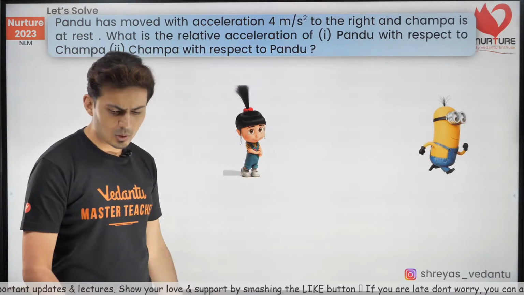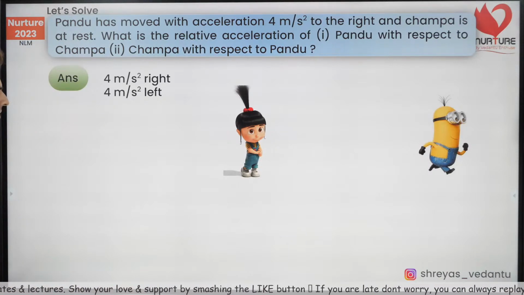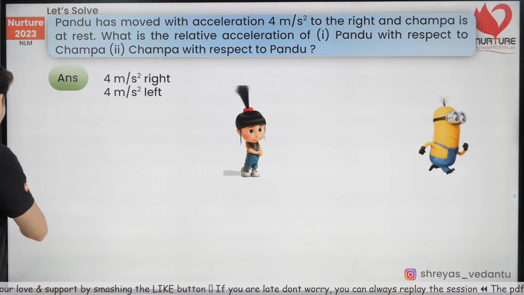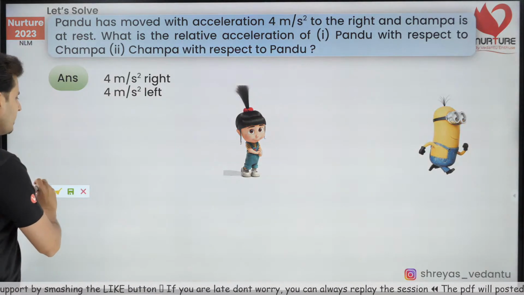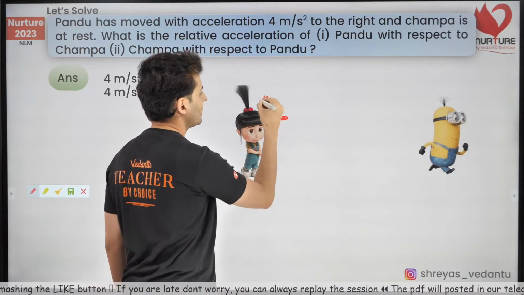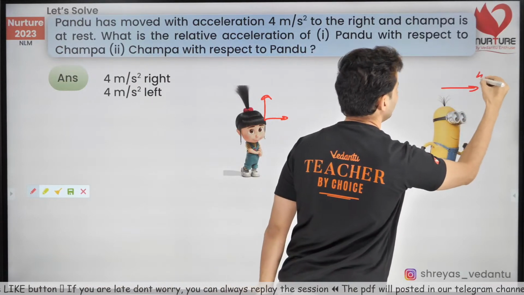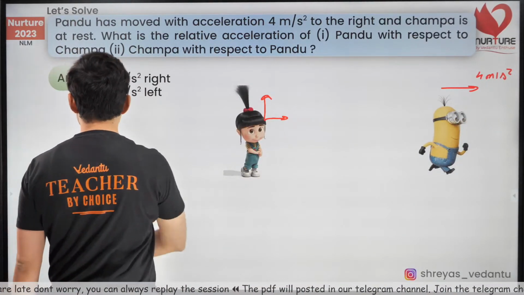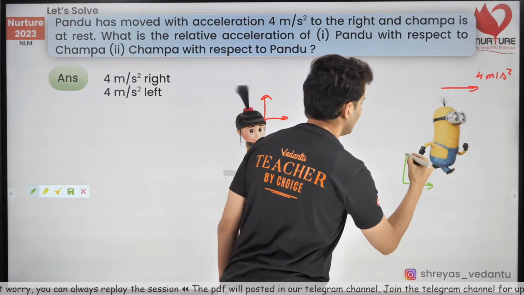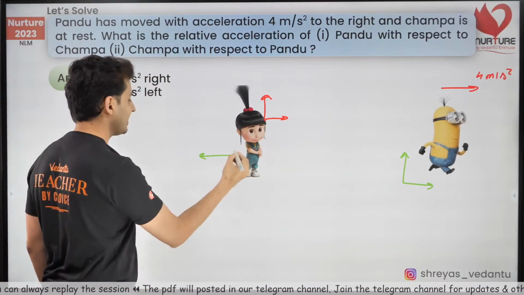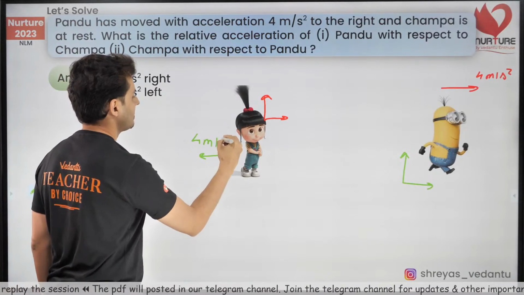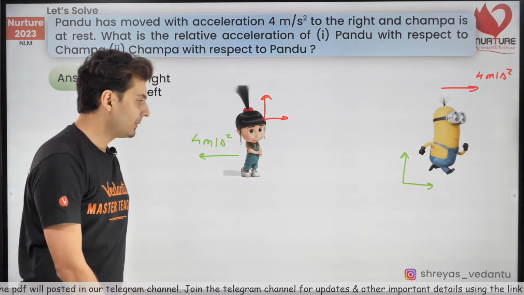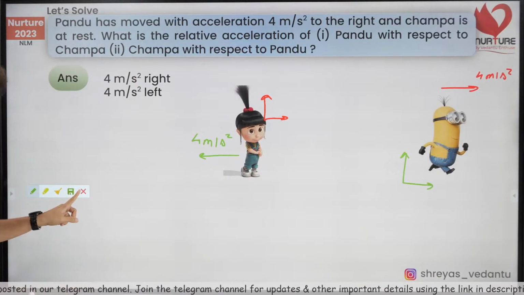4 and minus 4. That's obvious, right? Everybody gets this. This is 4 meters per second square to the right and 4 to the left. Because if you make Champa as the frame of reference, you will see Pandu going with 4 meters per second square acceleration. And if you make Pandu as the frame of reference, you will see Champa going this way with 4 meters per second square. That's obvious. Now comes the tricky question. Let's see how many of you get this.